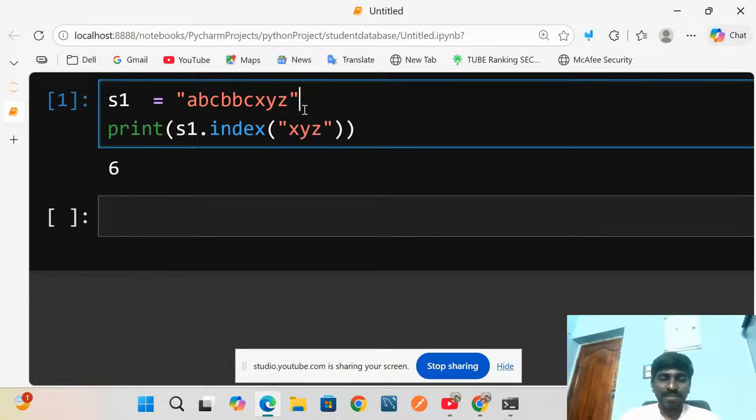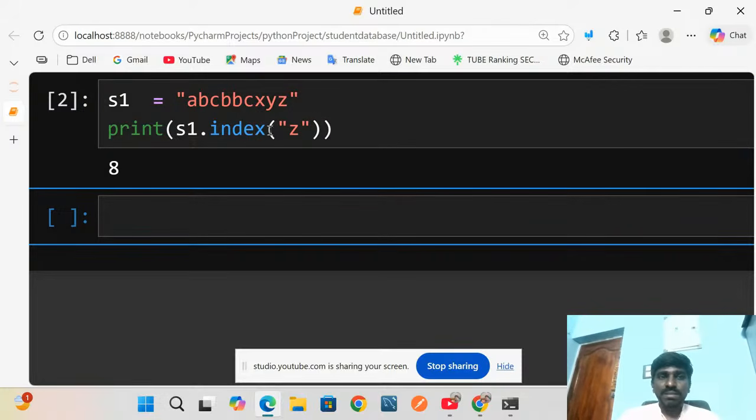We discussed that in the previous video, from scratch, so if you have any doubt you can go there and check it. This is the index method; only the starting index will be displayed. Suppose I paste just a Z, then this is the index value 8. This is the way we can find the index of the given string.